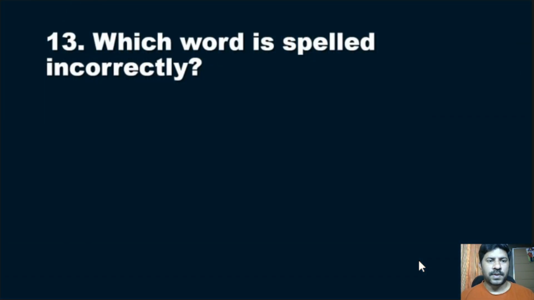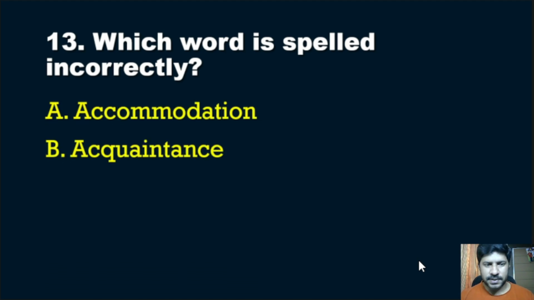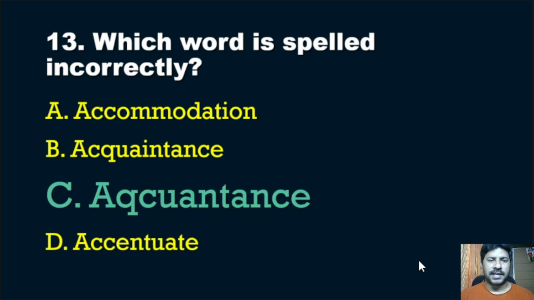First question, which word is spelled incorrectly? So I will give 4 options. In that you need to find which word is spelled incorrectly. So first option, second option, third option, fourth option. So here the third option is spelled incorrectly. The correct spelling is given in option B.